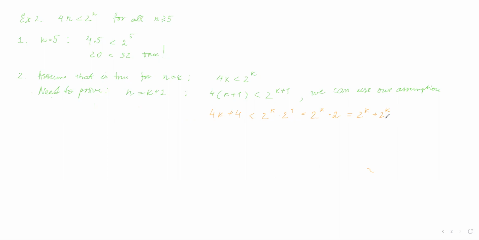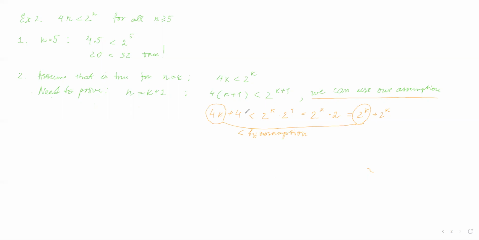Now, guys, I'm going to start using my assumption. I know that 4k is less than 2^k. I'm going to put a less-than sign. How do I know this? By assumption. What do I have left? I have 4 on this side.